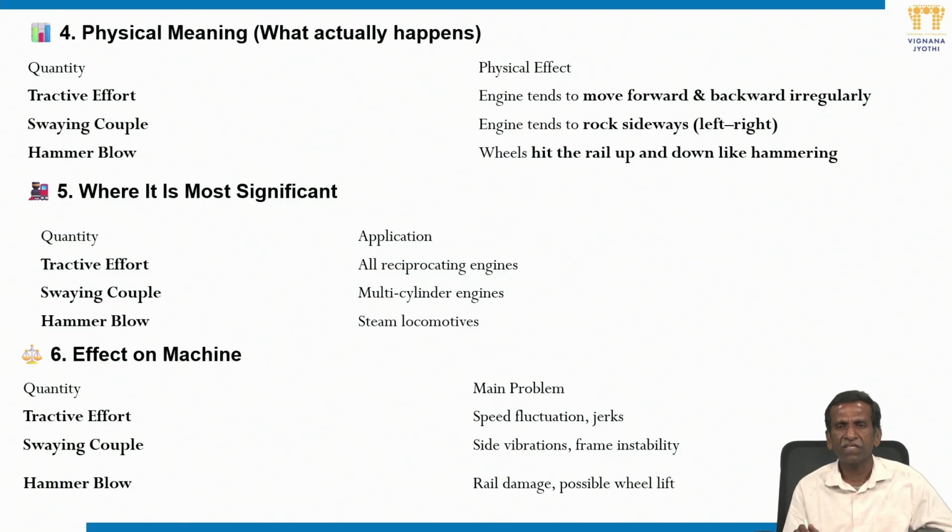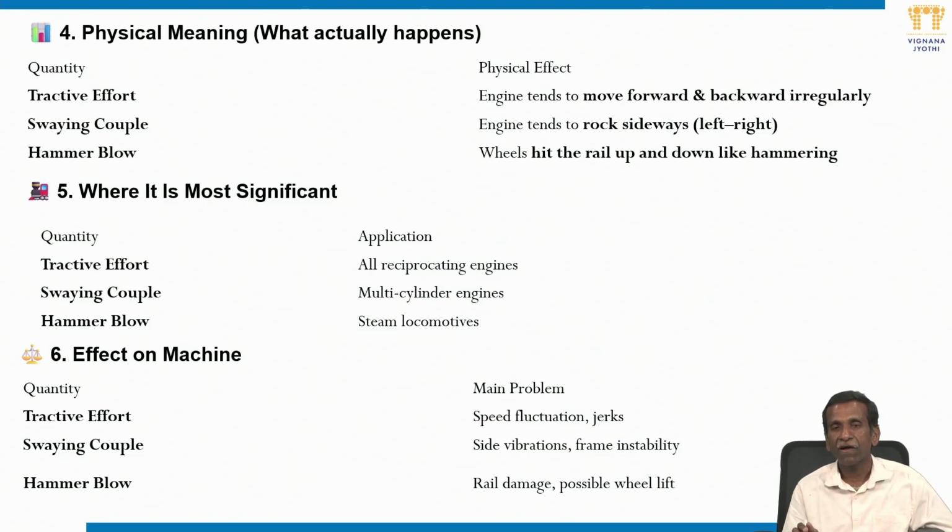Tractive effect, as you have seen, what happened? Tractive effect, its physical effect, what we can see. Tractive effect leads to an unbalanced force along the line of stroke, that's why the engine tends to move forward and backward irregularly and continuously, because the magnitude is also going to change.